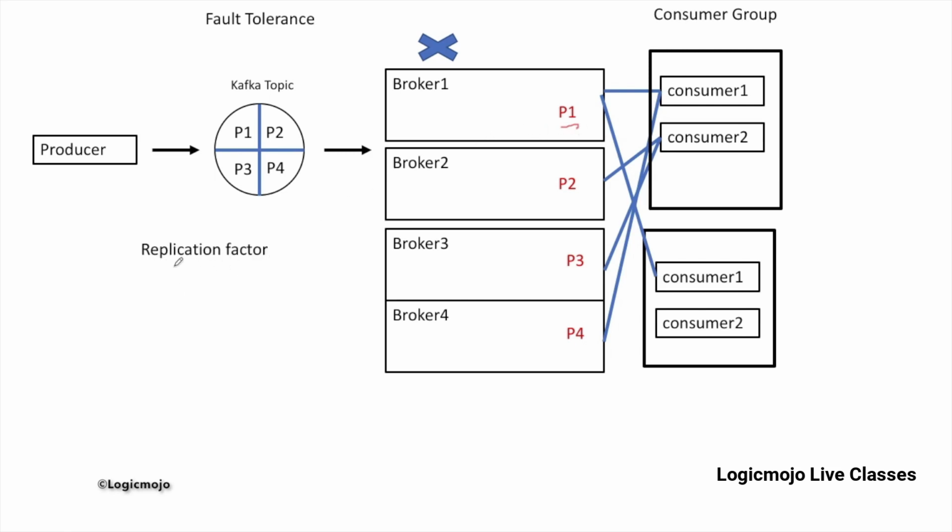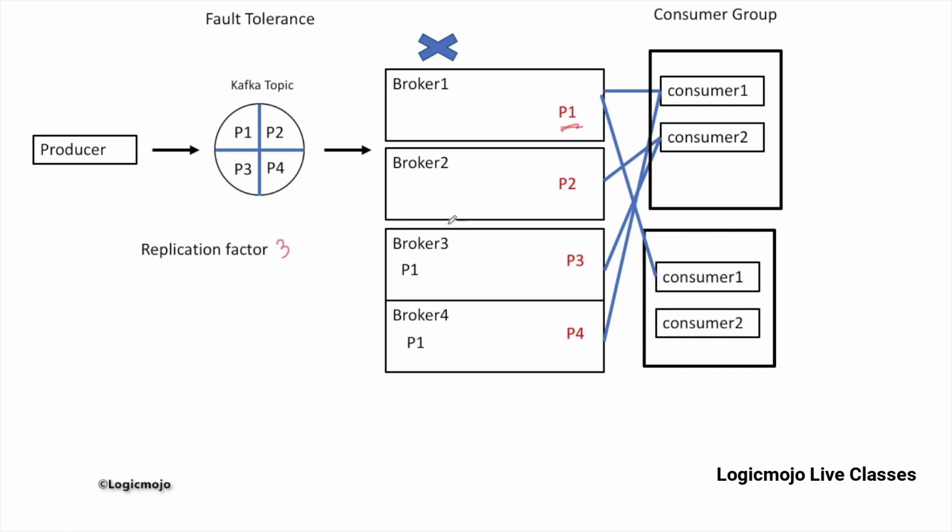So what does it mean? If the replication factor is 3, it means we have two more copies of this particular partition P1. Let's say these are the two copies of this partition, stored in broker 3 and broker 4. So even if this system or this broker is down, our Kafka system is still able to operate properly.